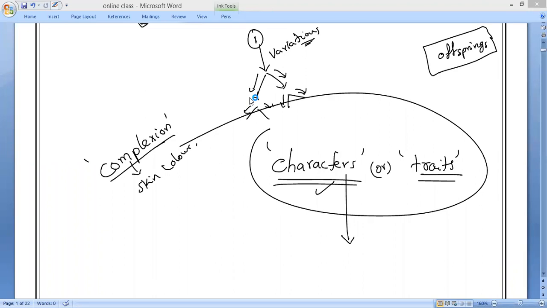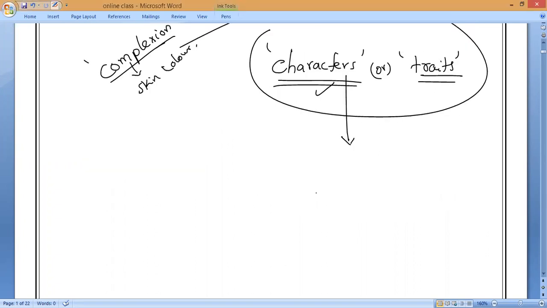That is only called heredity. So what we are observing, the recognizable features coming from parents to the offsprings, is called, what is to call, guys? Heredity. So these characters coming from our parents, suppose you have a similar structure to your mother or your father, some features from mother, some features from the father.